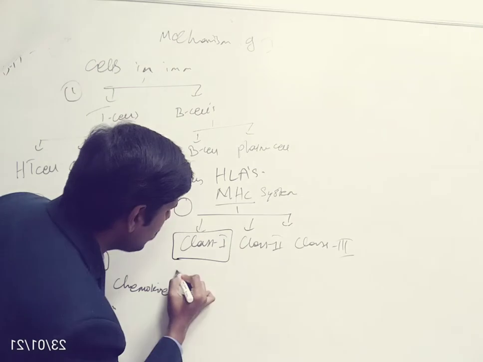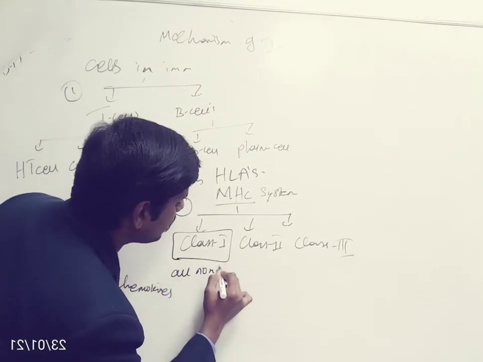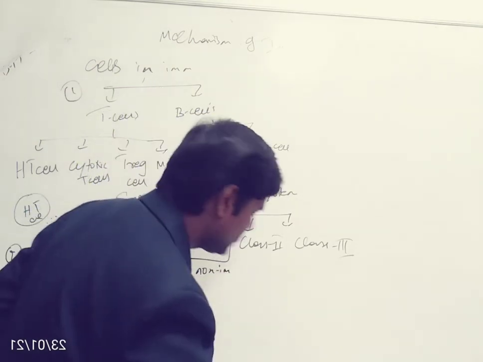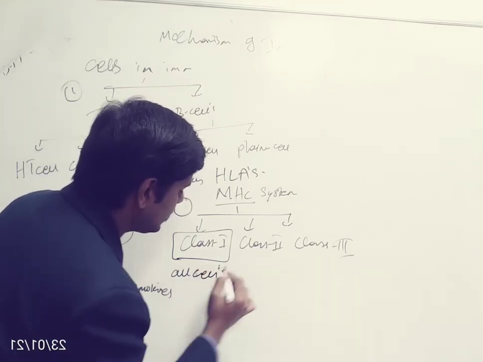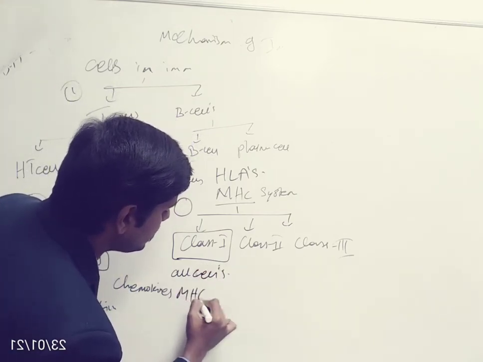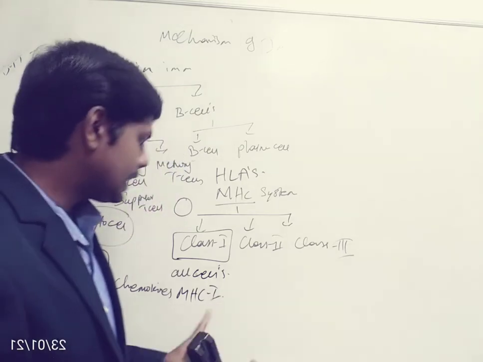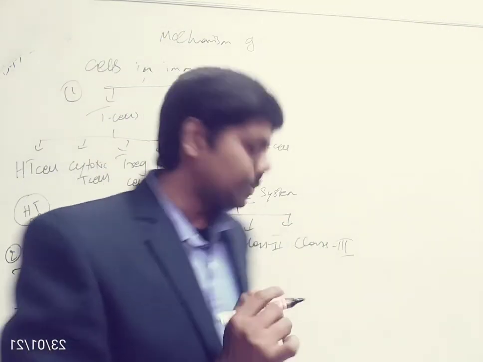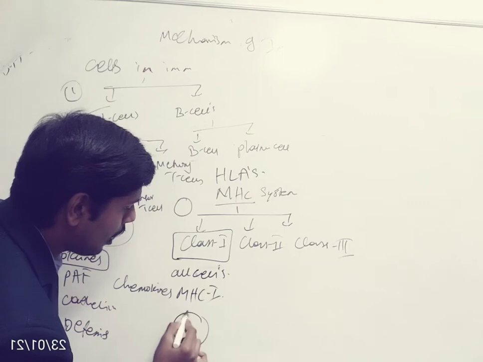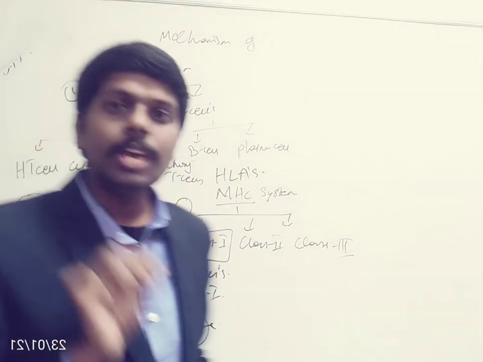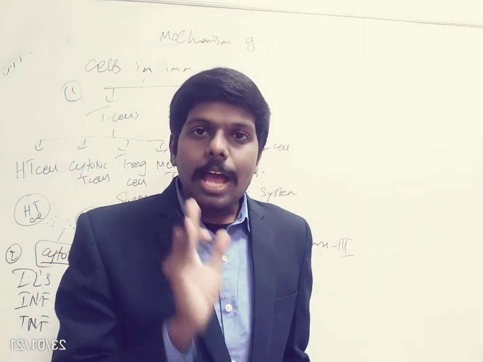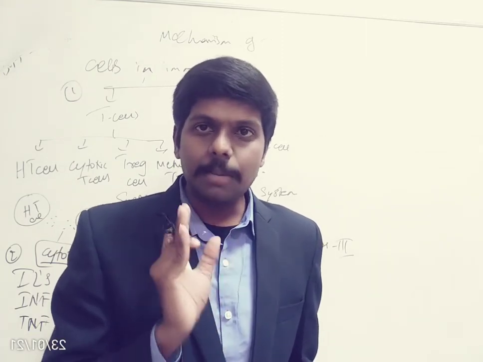So all normal cells have MHC1 receptors, whereas particularly the antigen presenting cells